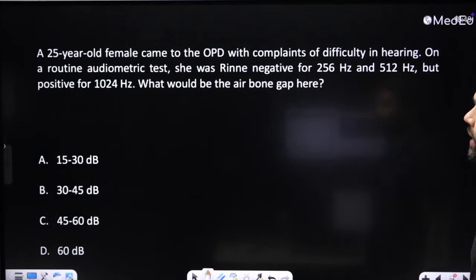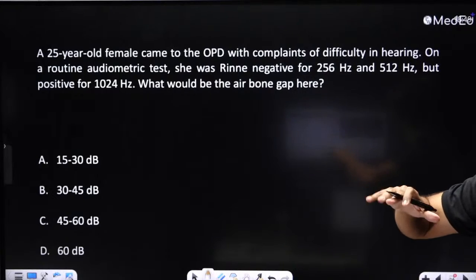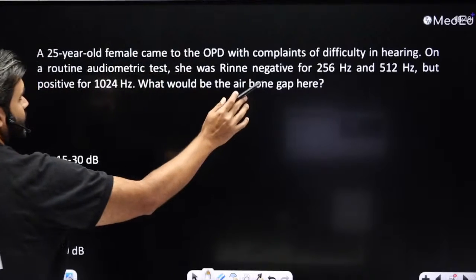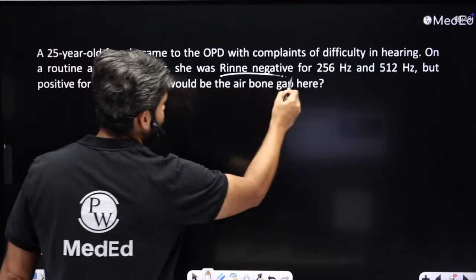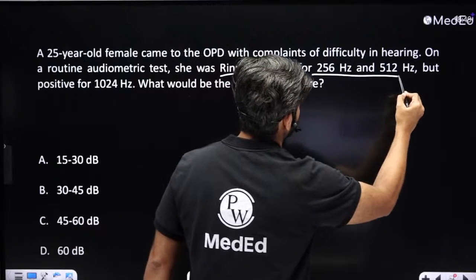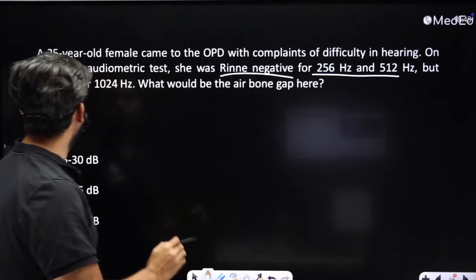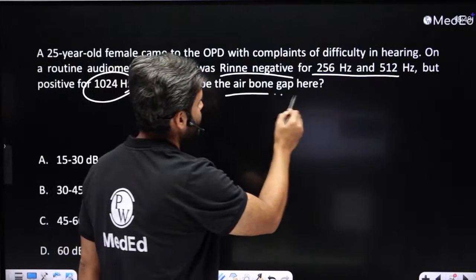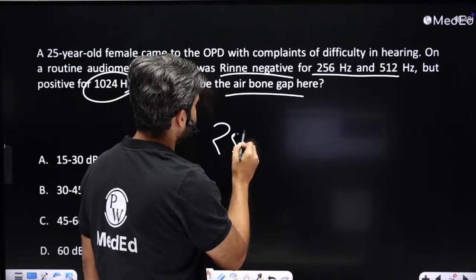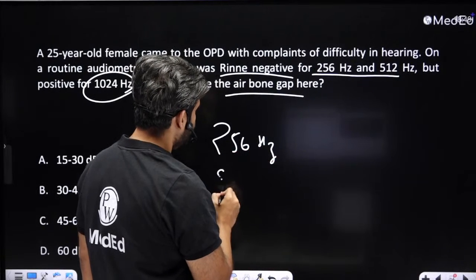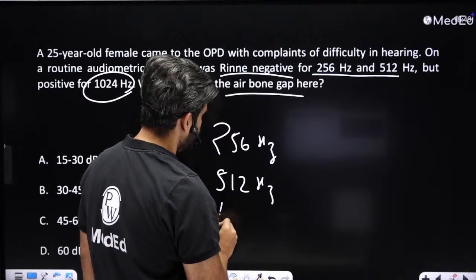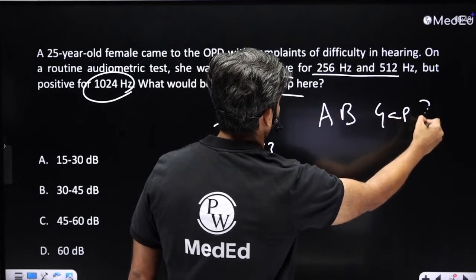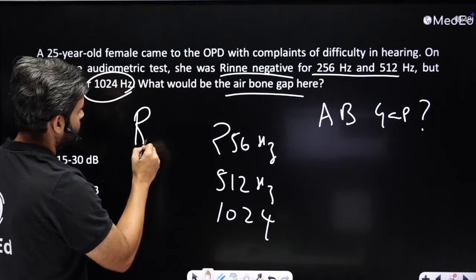So you know about all of that. Now, this is another question that has been asked many times repeatedly. It's important for you to know. 25-year-old female, OPD, difficulty hearing, Rinne's negative for 256 and 512, but she's Rinne's positive for 1024. What is the air-bone gap? Do you know how to calculate this? So 256 hertz and 512 and 1024. What is the AB gap when it is Rinne positive?